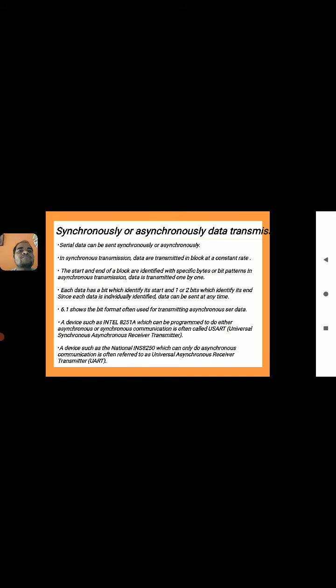After that parity bit we use the stop bits. Two stop bits are used, and these two stop bits are also always high. So this is a total of one character. One character consists of the start bit, the actual data bits, the parity bit and two stop bits. This is the basic format for sending asynchronous serial data.